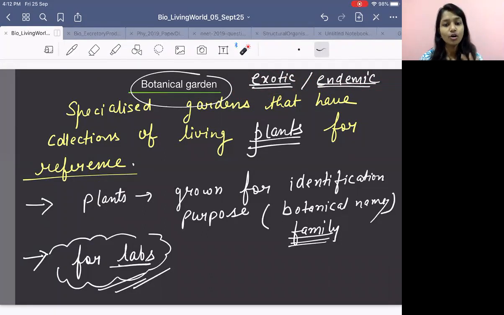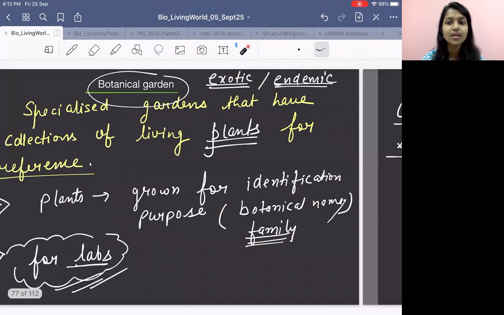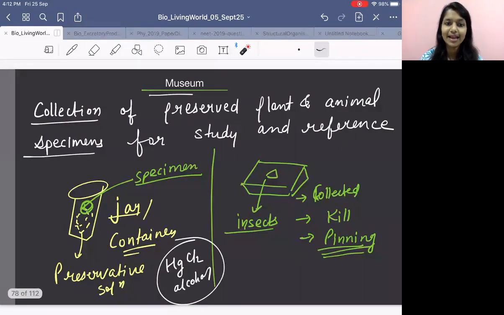And also, what all things will be written? To identify the plant: the botanical name and the family of the plant. So that was the botanical garden.